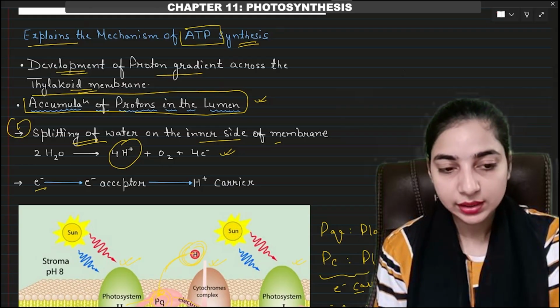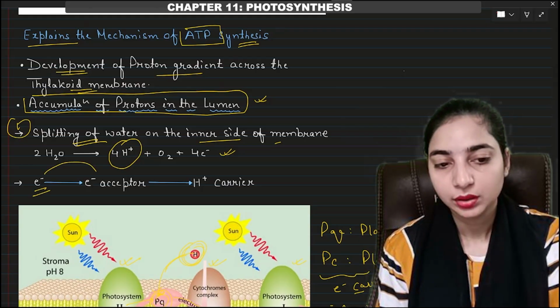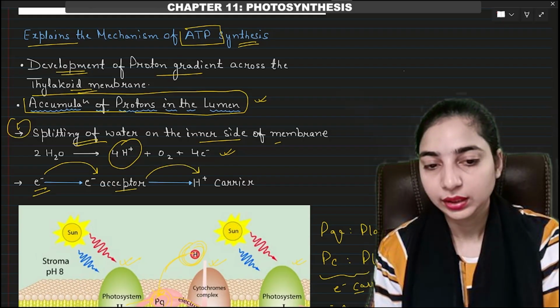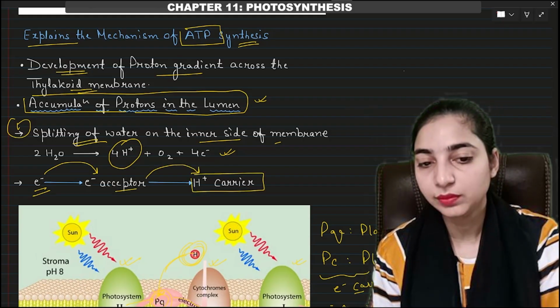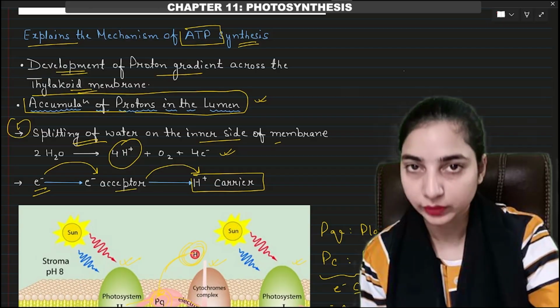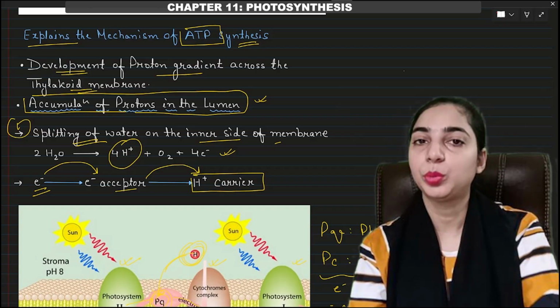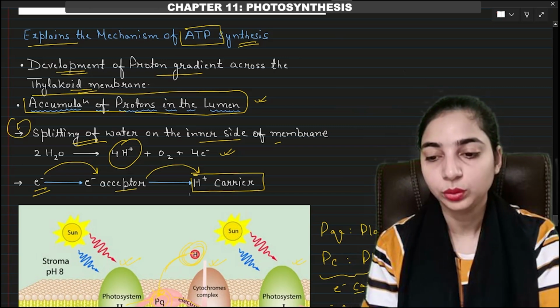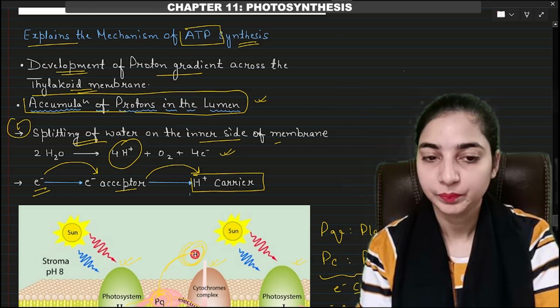Then the second reason is that the electron is taken up by the electron acceptor, and then it is transferred to a proton carrier which will also carry a proton along with the electron, and then it will discard the proton in the lumen of the thylakoid. So this is why the proton concentration will also increase in the lumen.